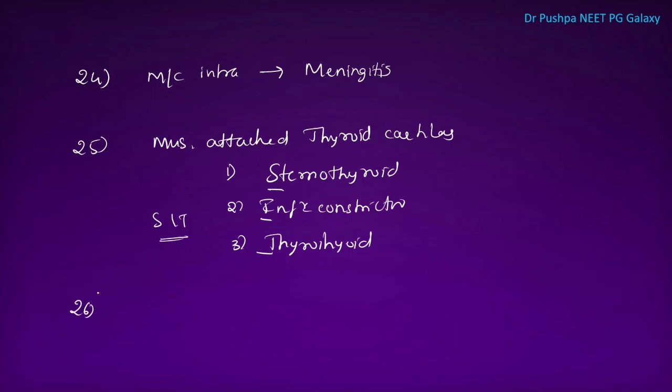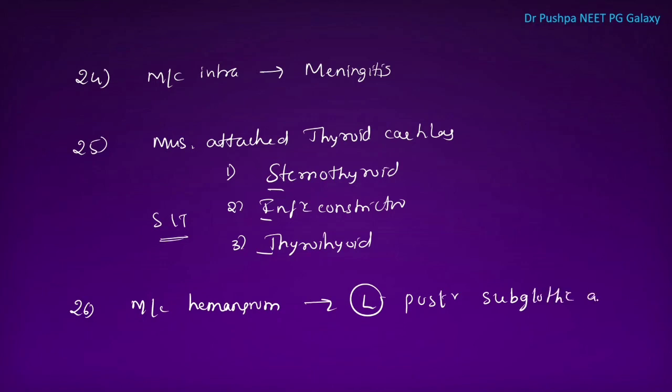Next point is, what is the most common site for hemangioma of larynx? It is the left posterior subglottic area. It is the most common vascular tumor. There is a reddish mass in the subglottic area. This is hemangioma. What is the management? We have to do surgery or we can use laser.